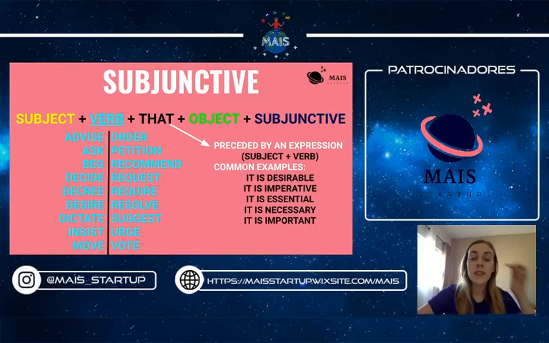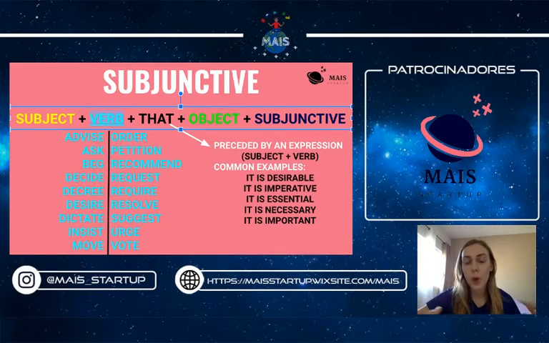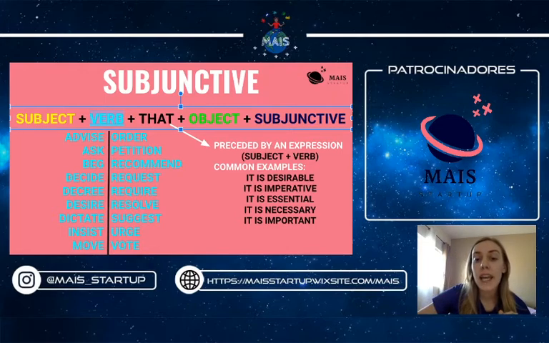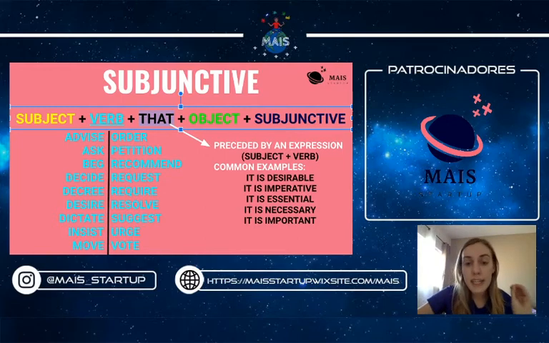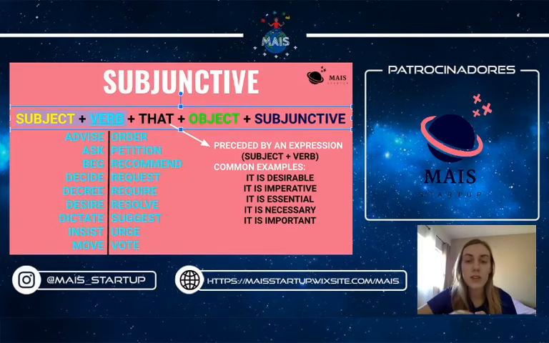This first verb that comes before the word that is usually one of those verbs that are appearing on the screen right now. So advise, order, ask, petition, beg, recommend. All of them are related to what you expect, what you hope, what you demand sometimes. And the word that, I just wanted to highlight that it's always preceded by an expression, and the expression is the subject and the verb. So whenever you're using the subjunctive, you are almost certainly going to have two different verbs, and you have to connect the sentences of those verbs, the clauses, with the word that.